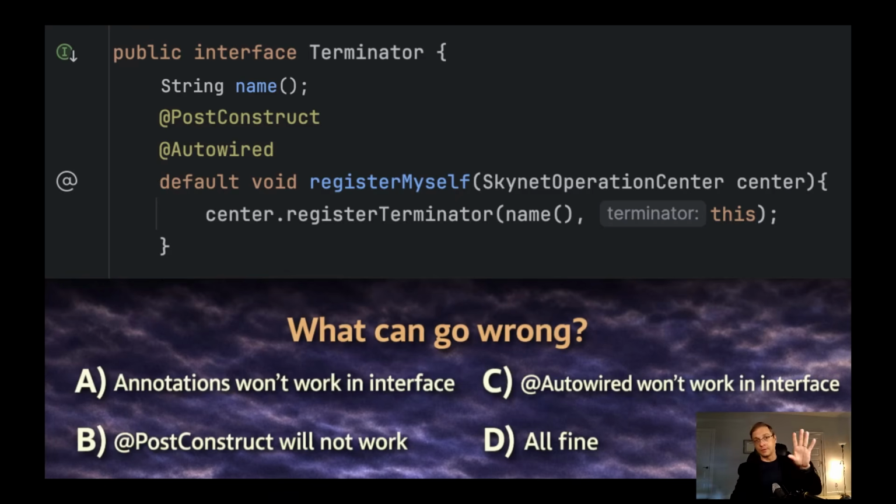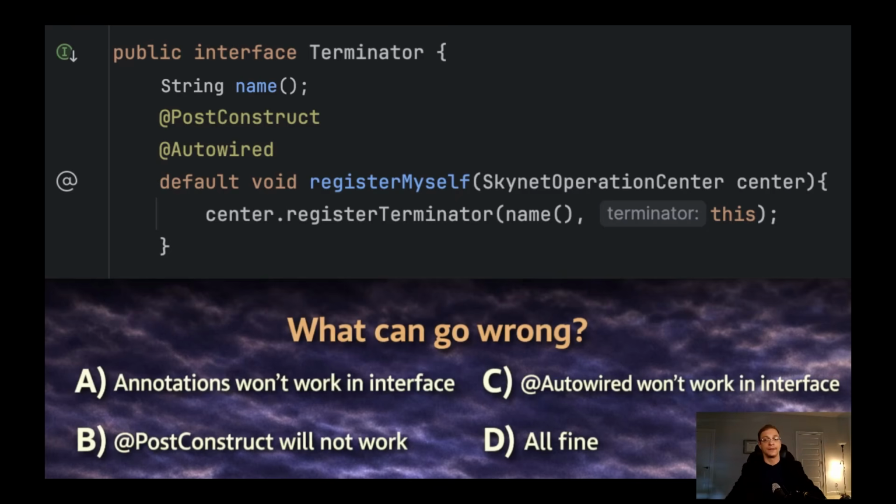Each bean whose class implements the terminator interface automatically will have such a wonderful register myself method, and this method should work because it is marked with PostConstruct, and because it is marked with Autowired, maybe the Skynet operation center will be injected and I will be able to register myself. The only thing I need to do is implement the name method. So each terminator implementation will need to implement the name method, and that's all. The registration will happen automatically.